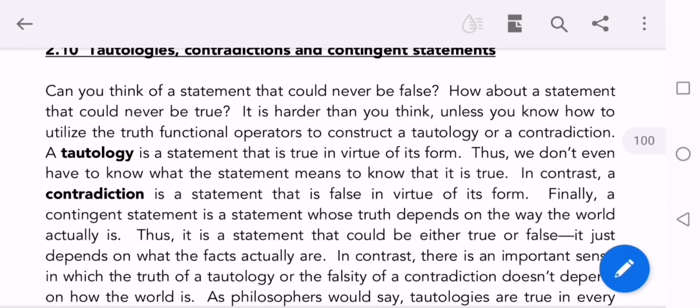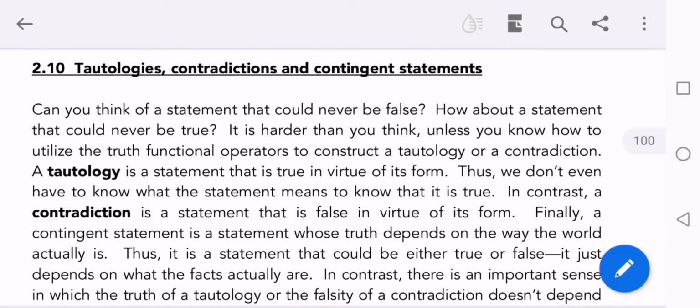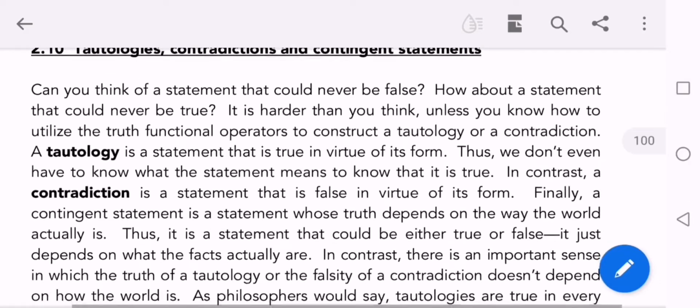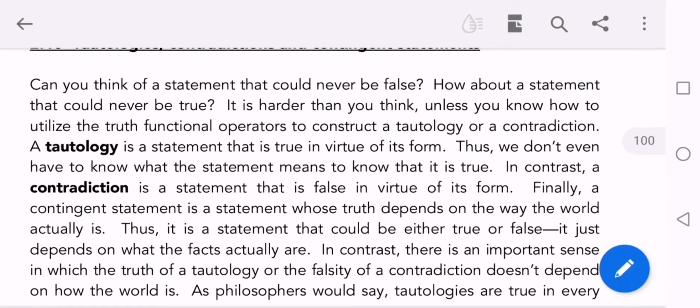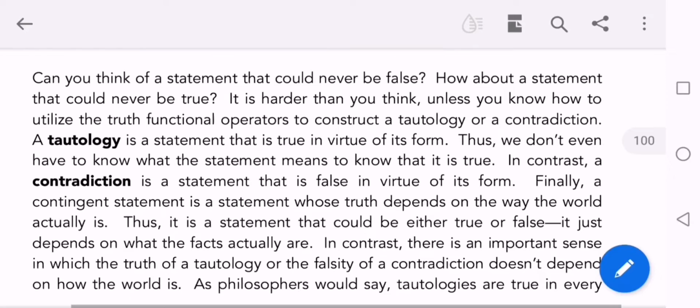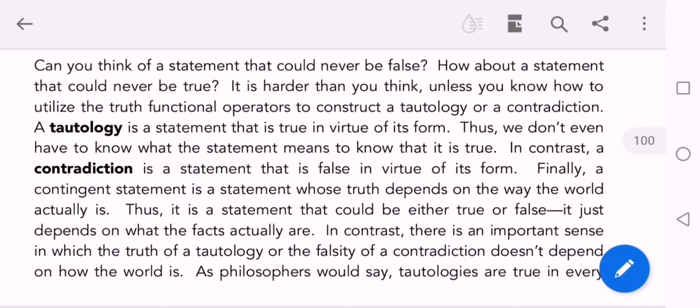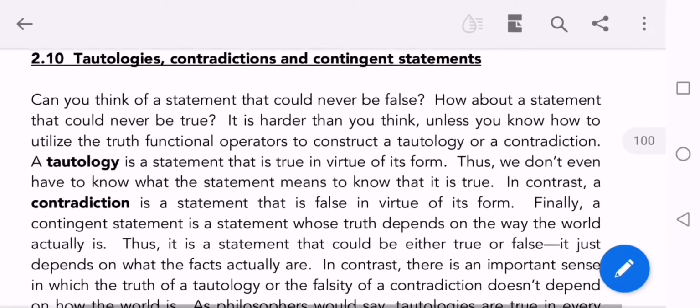But in formal logic, it is not important to know the meaning or the concept of the argument or statement. We are just interested in the form, whether it results in true or false. We will make a formulation in the form of a table, and then conclude that the argument or statement is false or true.